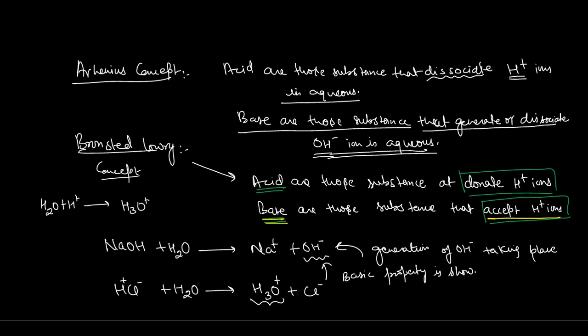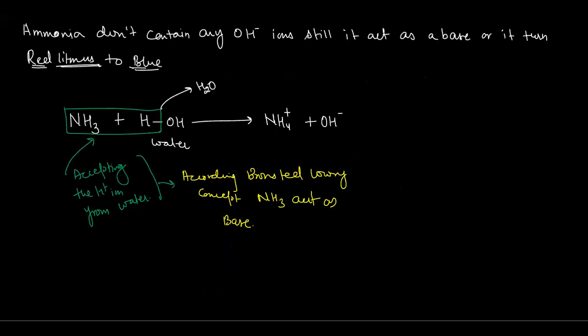यहाँ पर हम सिर्फ H plus ion के बारे में बात करते हैं, OH negative ion के बारे में बिल्कुल भी बात नहीं करते हैं, क्योंकि यहाँ पर आप देख रहे हैं कि अमोनिया ने H plus ion water का accept कर लिया. Ammonia has accepted the H plus ion of water. So since it accepts the H plus ions, it will form NH4 positive ion. और उसने NH4 positive ion बना लिया. And because of that, water का जो OH negative ion है, वो basic property को show करने लग जाएगा.